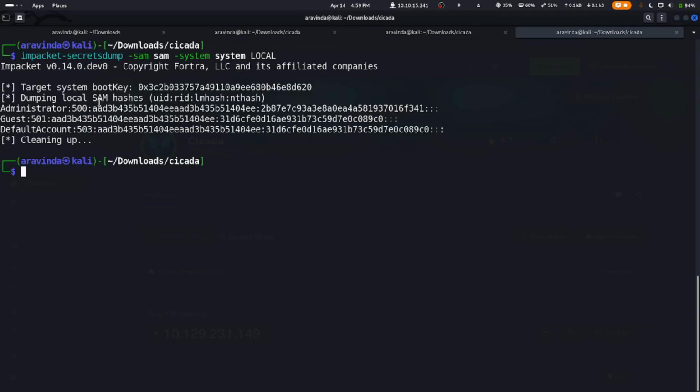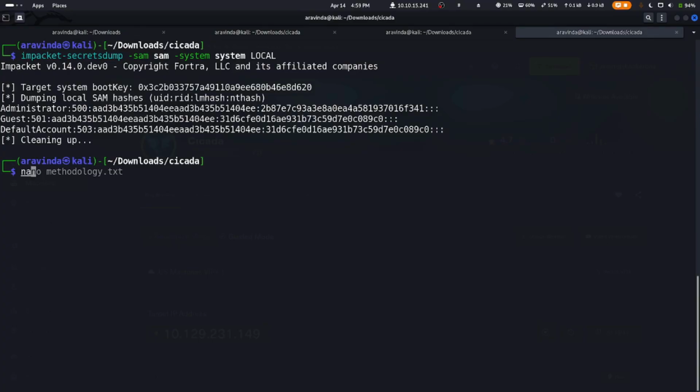So that's it, and let's do impacket-secretsdump, and we specify the -sam option with the SAM file, and -system, specifying the system file, and we do LOCAL and hit enter, and we get all the NTLM hashes.